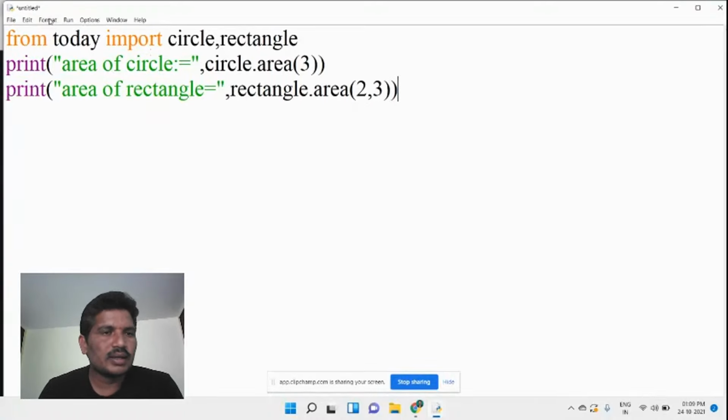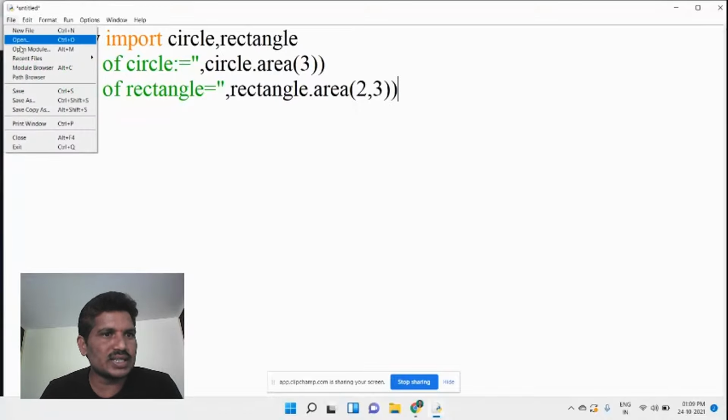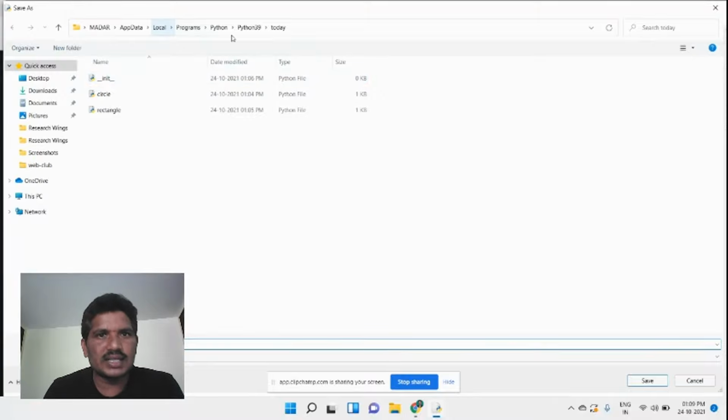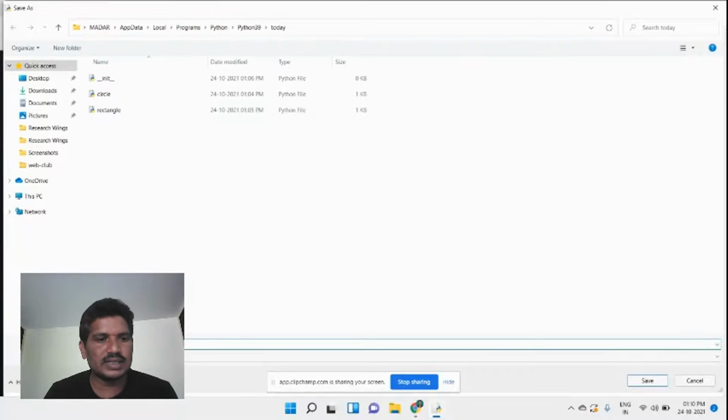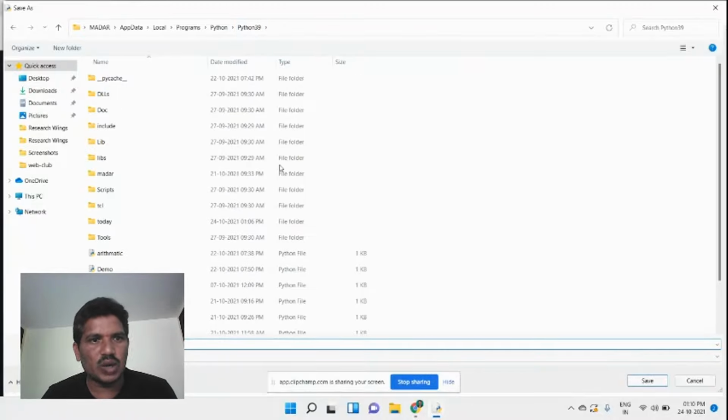Once the package has been created, where do you save this file? Outside the package. You can save this file not inside the package. If you declare it inside the package, there is no use of the package concept. The today is the package name. Then where you save it? You save it outside the package. Then you can save it here, and this name is demo.py. Please look at here. It can be saved outside the package.